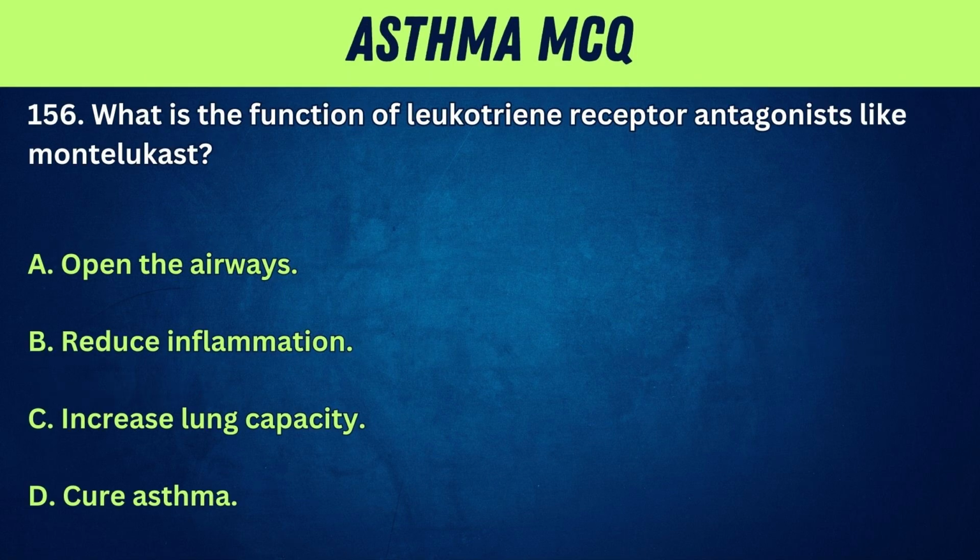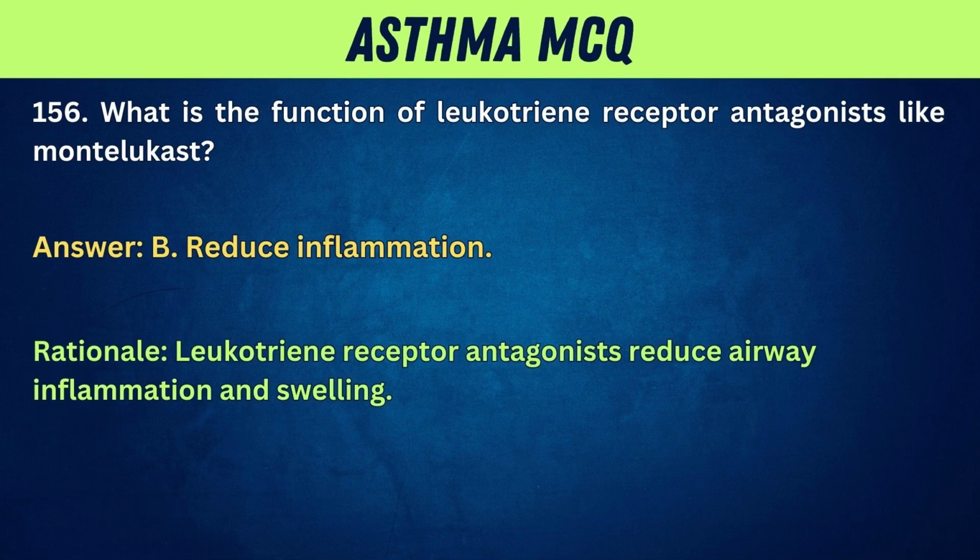156. What is the function of leukotriene receptor antagonists like montelukast? A. Open the airways. B. Reduce inflammation. C. Increase lung capacity. D. Cure asthma. Answer: B. Reduce inflammation. Rationale: leukotriene receptor antagonists reduce airway inflammation and swelling.